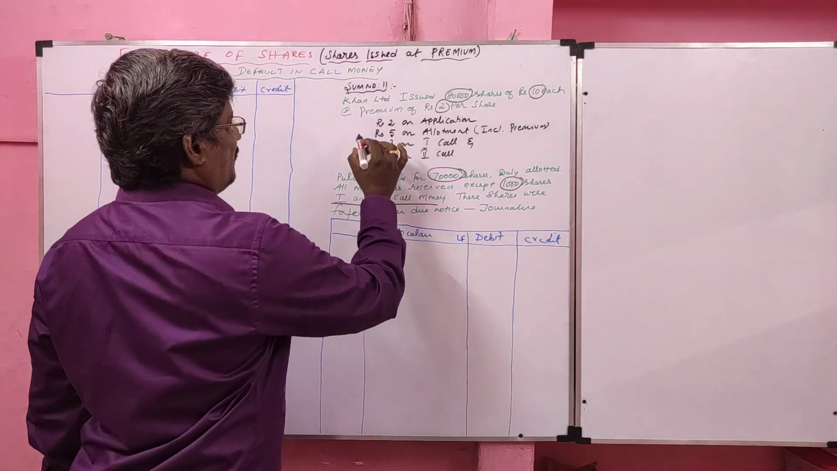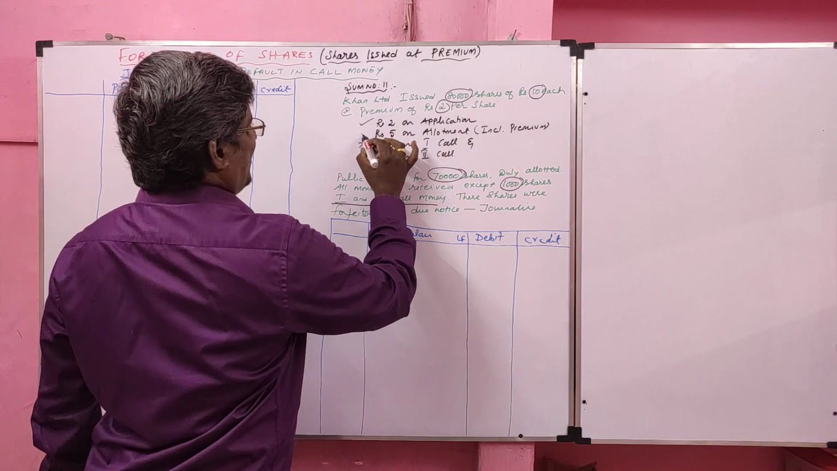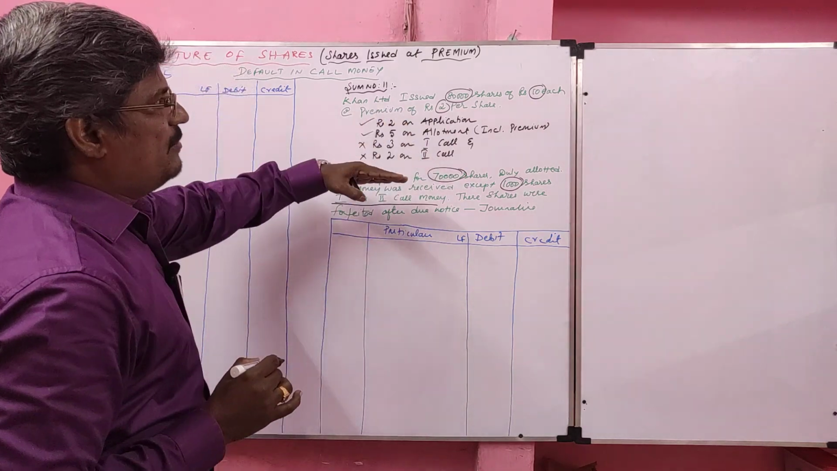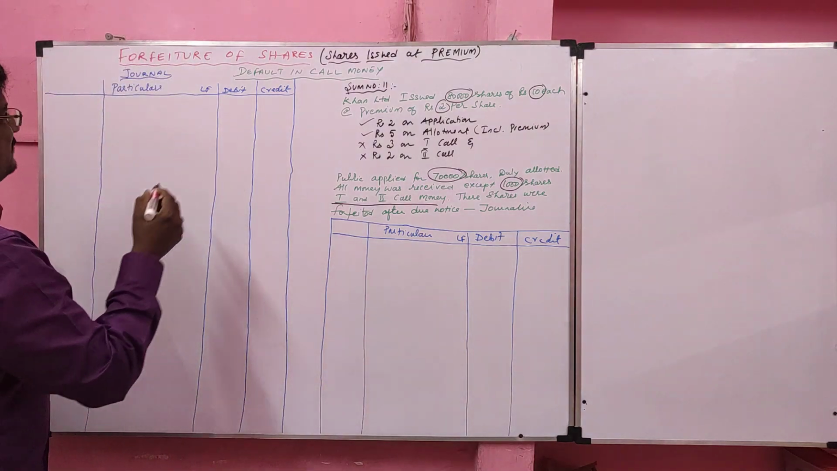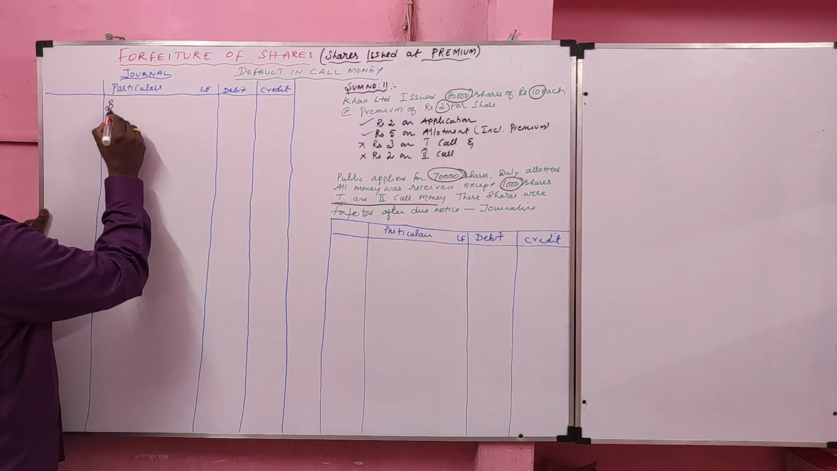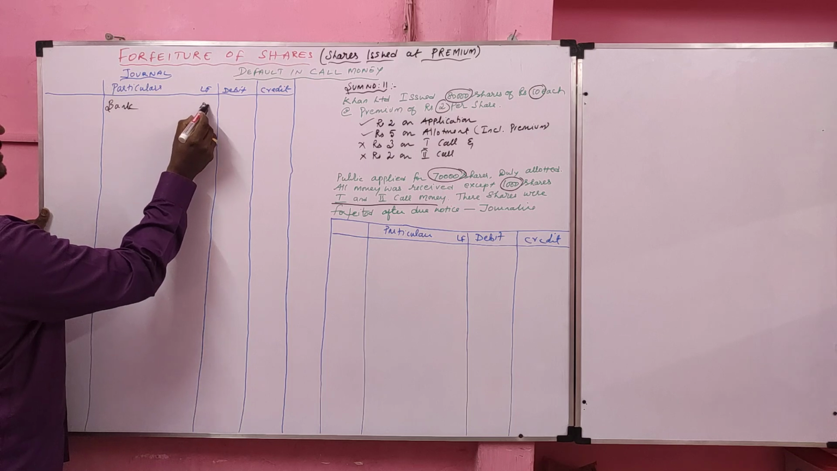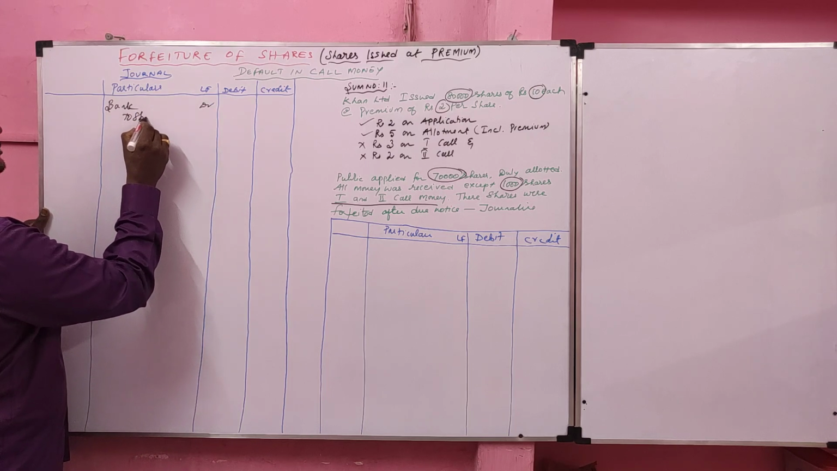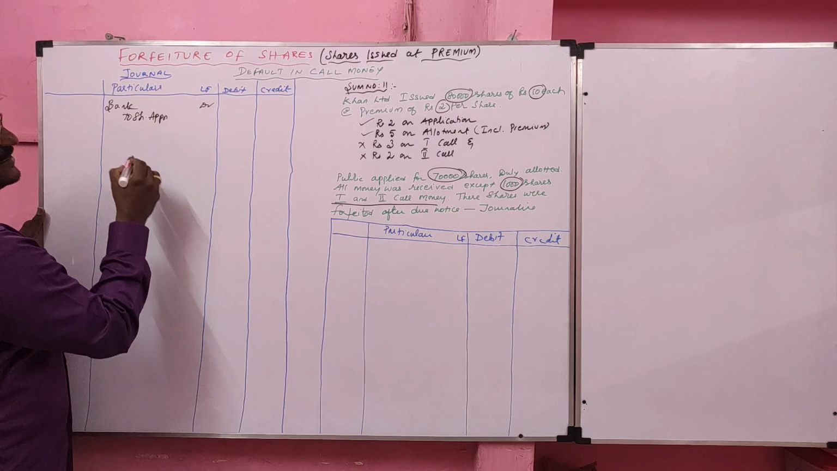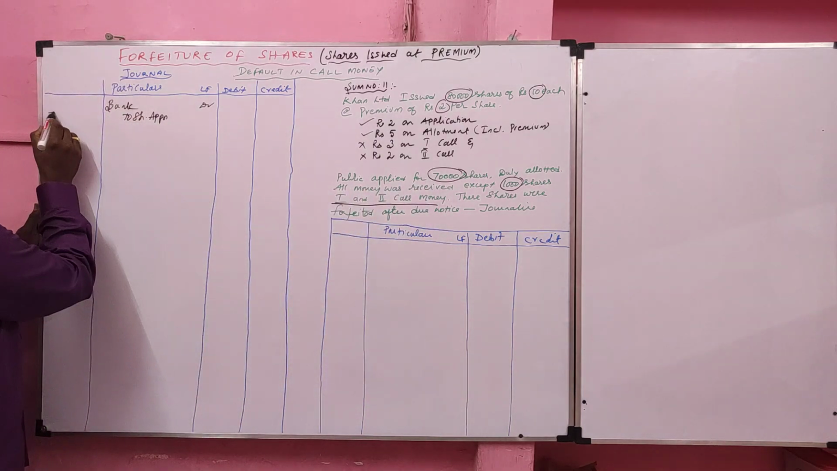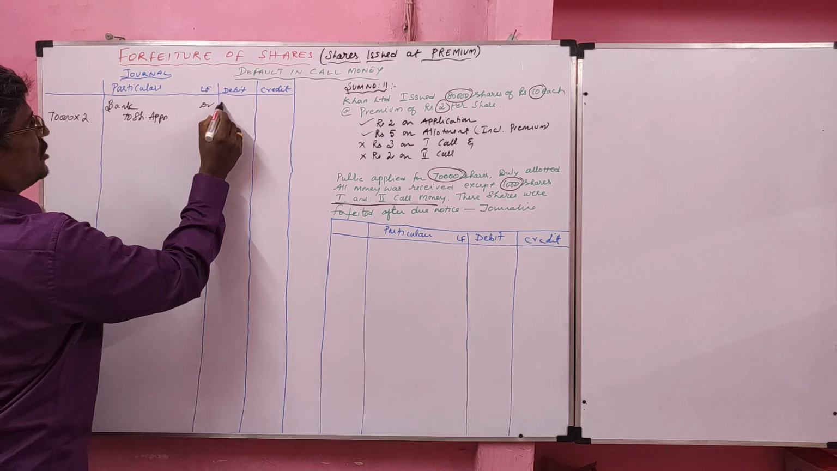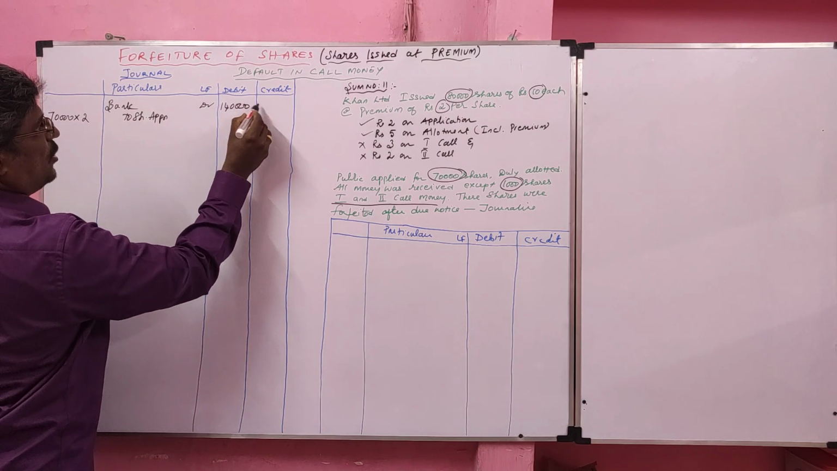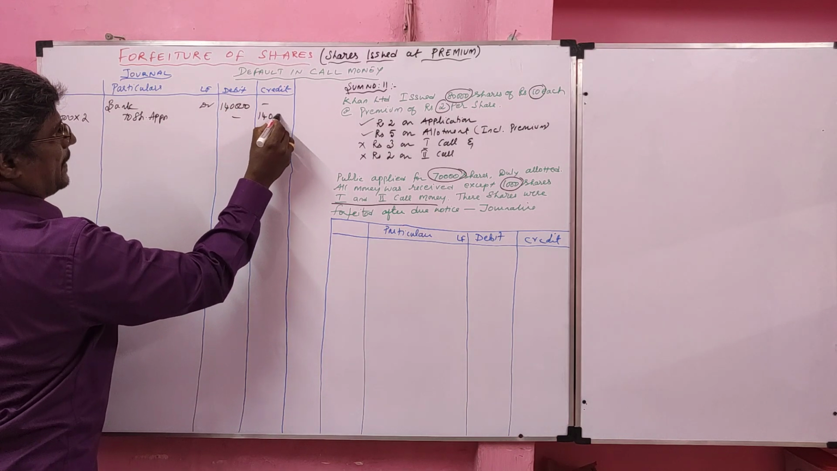So we do not have a problem with application as well as allotment. We have a problem with the first call and second call. Okay, we'll solve the problem. First we are going to record the journal for share application. Entry is bank account debit to share application. Since it is an under subscription, we can take 70,000. On application, how much are we collecting? 2 rupees. So on application, we will collect 1,40,000.